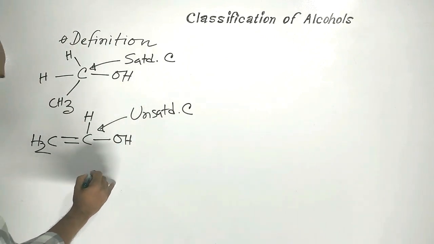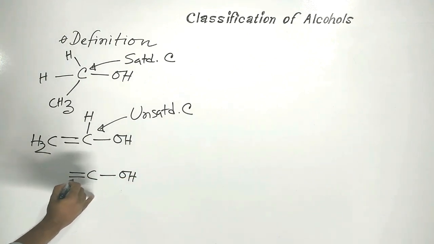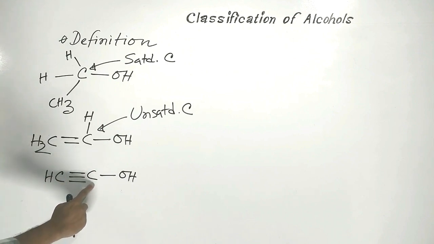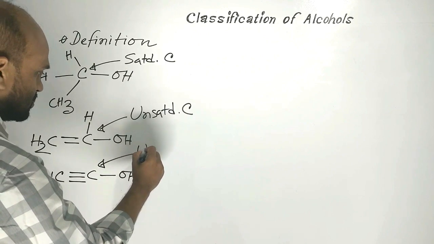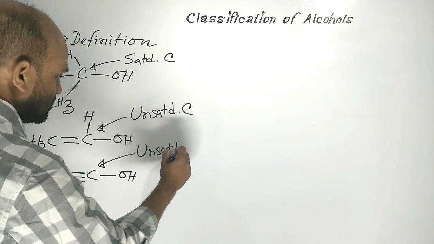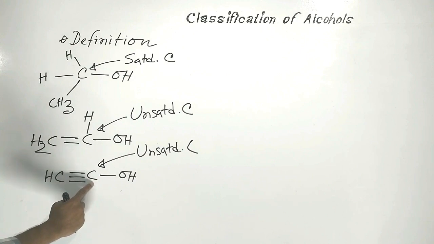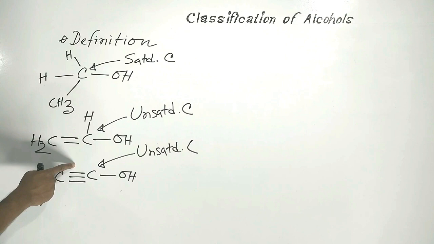Again, let us consider this compound. This carbon as well is unsaturated carbon, because this carbon carries sigma bonds and two pi bonds.